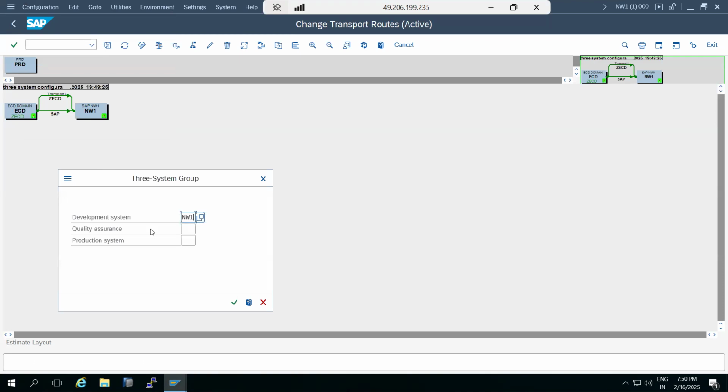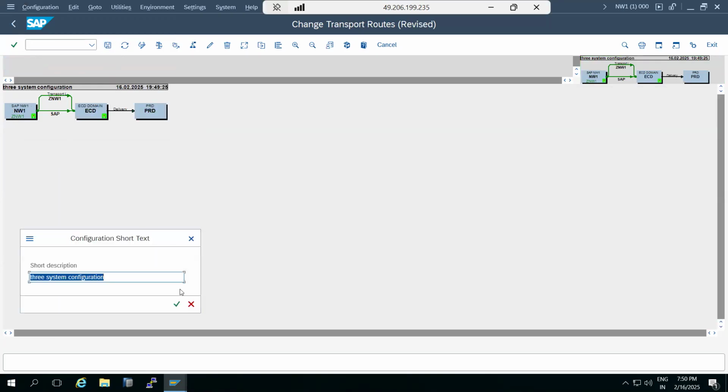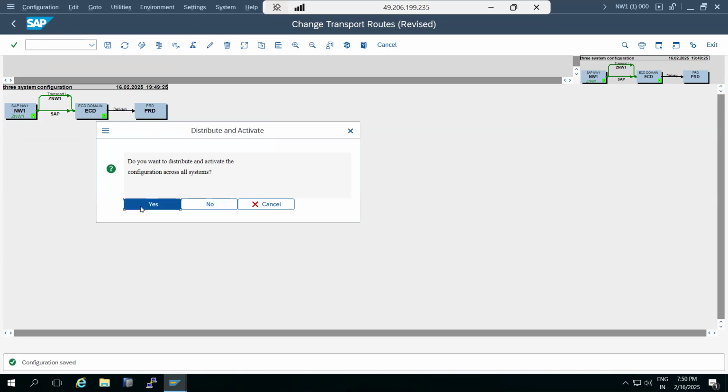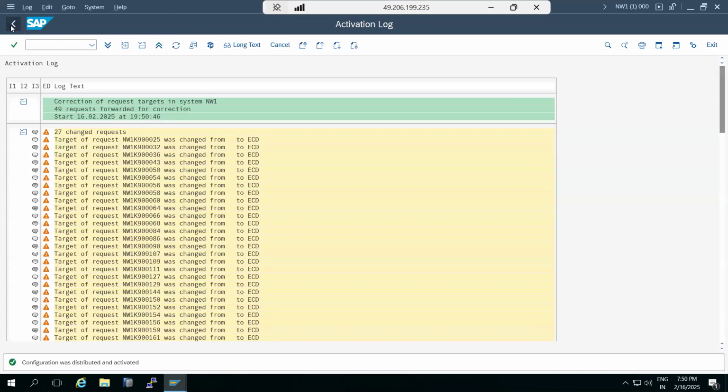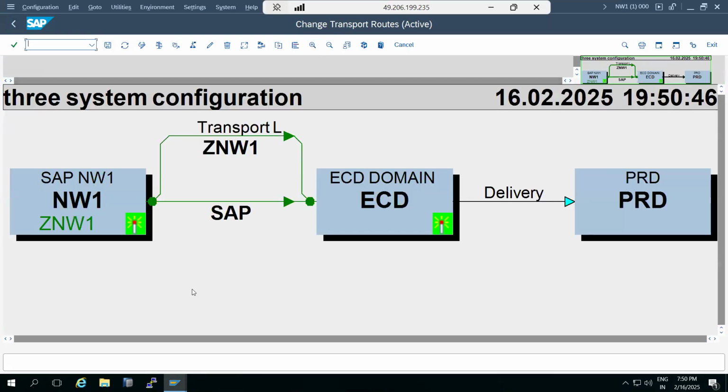So the development system, then we have NW1, then ECD, then PRD, three systems, right? Call them development, quality, production. The SIDs you have to give here. Click on change mode. Then based upon this configuration, whatever configuration you do here, the developments will happen like this. Suppose, for example, as per this configuration, changes will be developed here.